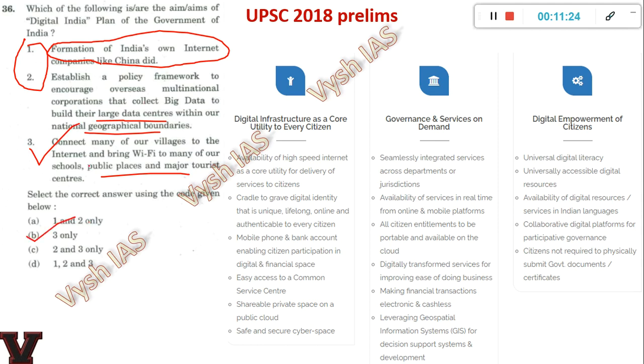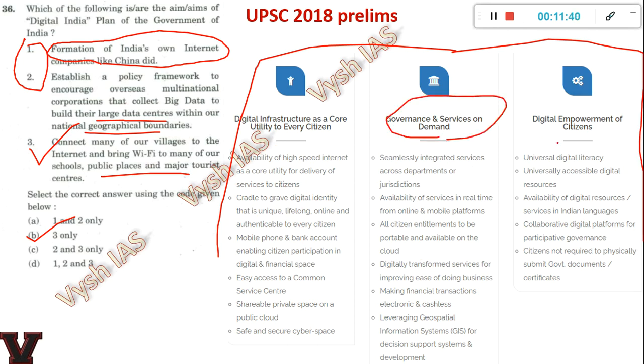So here, again, you have to see the options. Seeing the options, you can eliminate. So this is from the Digital India page only. My students will get all these things in your test anyway, on these screenshots in one of the other questions. And see here, whatever you read, these first 2 statements will not be there. Okay, it's about giving government and services on demand, digital empowerment of citizens, and digital infrastructure as a core utility to every citizen. So it is about citizen empowerment in the digital world, that is what we are doing, not about companies coming in or anything of that sort. Okay, so that is why 1 and 2 are false.